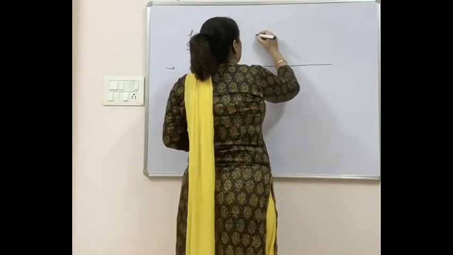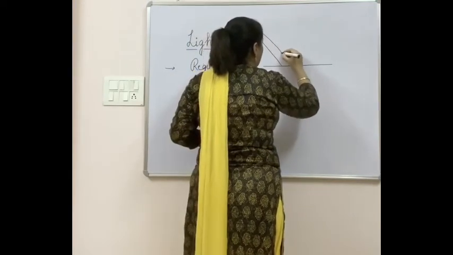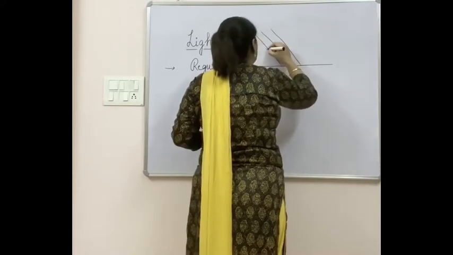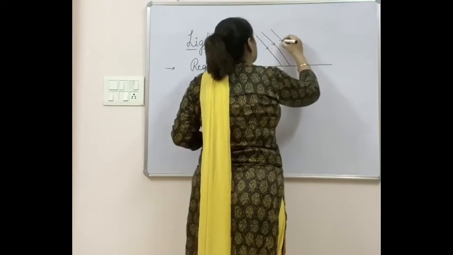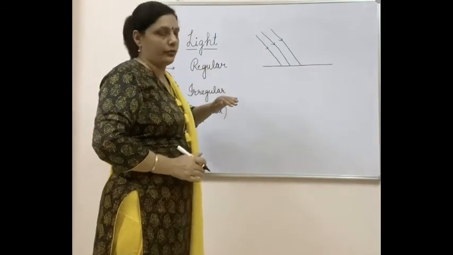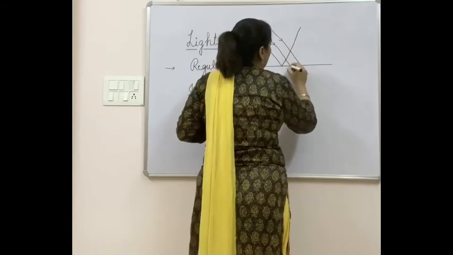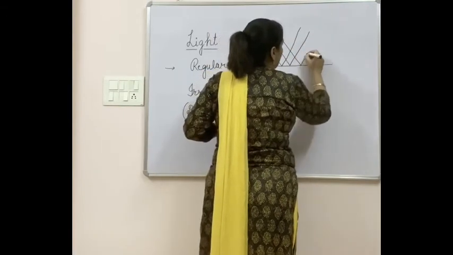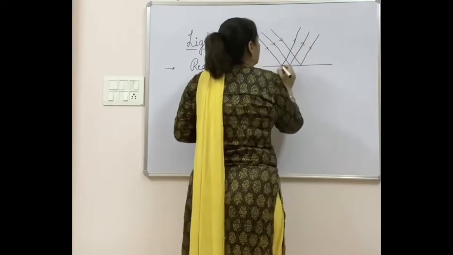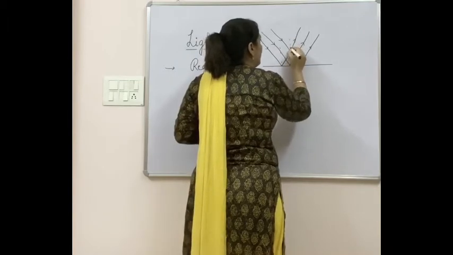Now, a parallel ray, so many parallel rays of light, they are striking this particular object. So these are the incident rays. Because it is a smooth surface, they will be reflected back the same way, parallelly. You can draw the normal also. At each point of incidence, again you will have a normal.